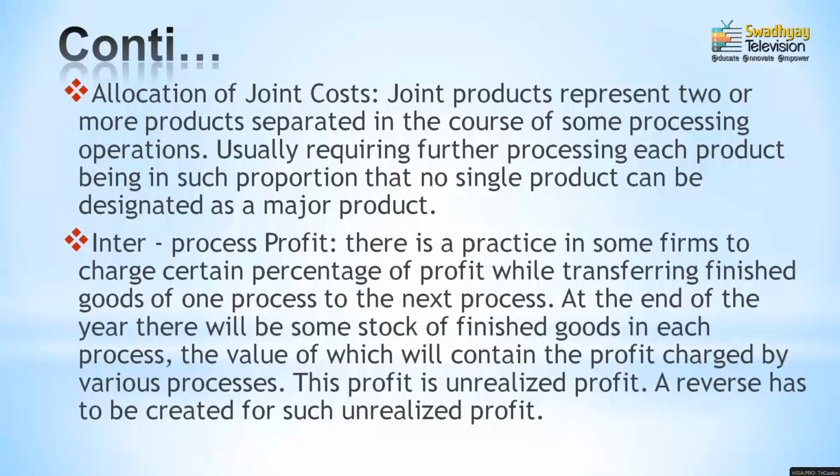In that way, the allocation of a joint cost would be identified on the basis of features and the units of the respective process account. So, there may be certain expenses which are incurred jointly, but we need to identify what amount of expenditure was incurred on each process, allocated in a different way.